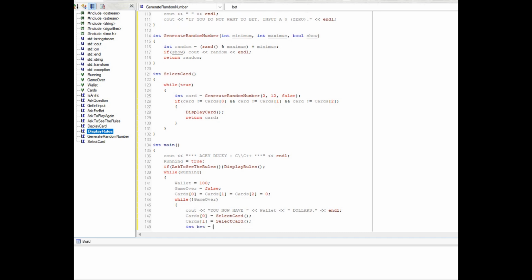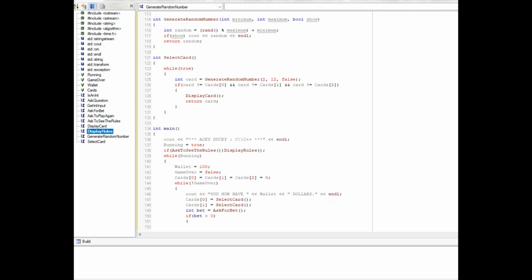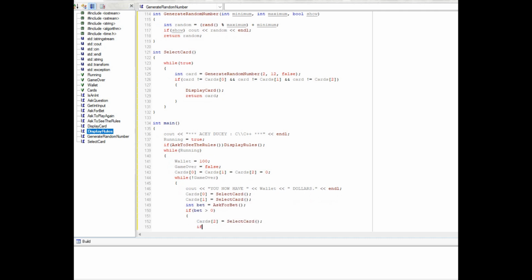int bet equals ask for bet. If bet is greater than 0, then cards 2 equals select card.